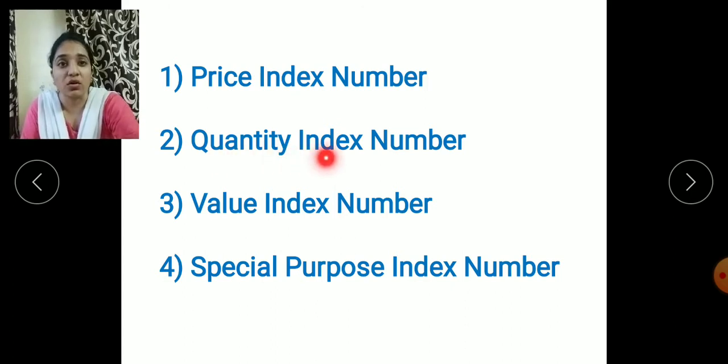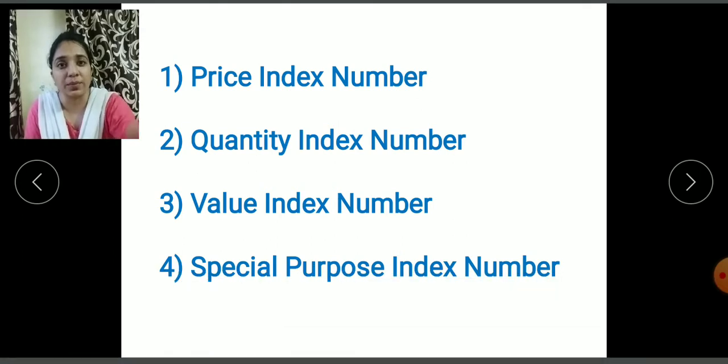The next one is the quantity index number. Quantity index number means the quantities are compared with the previous year's quantities. Just take an example. If any producer has produced 1 lakh commodities in the year 2020, and he wants to compare his manufacturing with the year 2019, he will compare the 2020 year with the year 2019. At that time quantities will be compared, not the price. In the case of price index number, only the prices will be compared, and in the case of the quantity index number, the quantities will be compared.